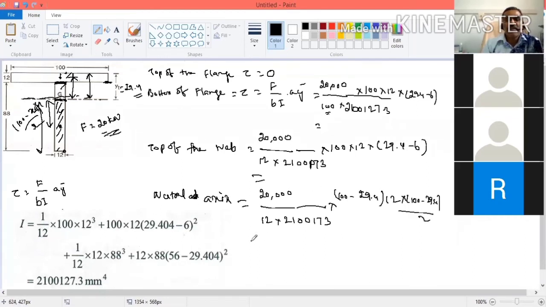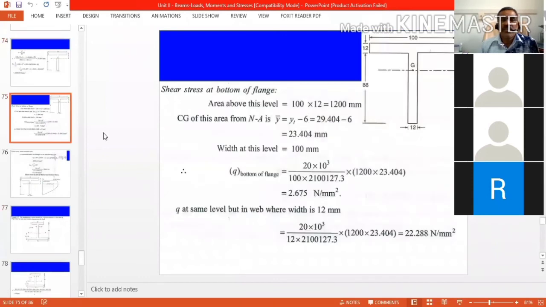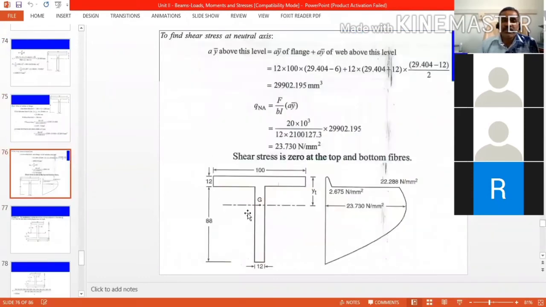So that will give the shear stress at this point. Now we have to draw the shear stress distribution. At each and every point, you have to mention the shear stress. Now, come to the slide. See, at a different area, it is calculated how. Now you see the shear stress distribution.